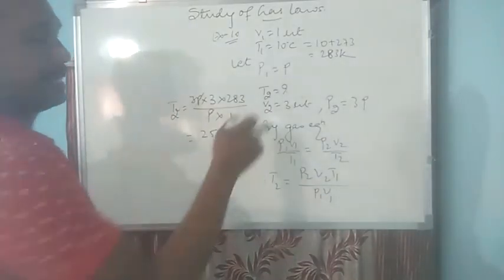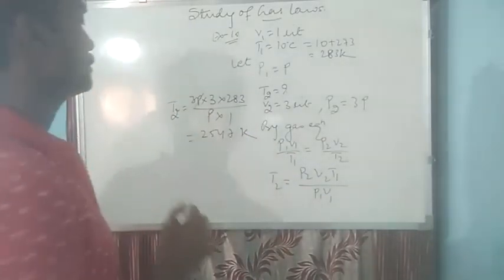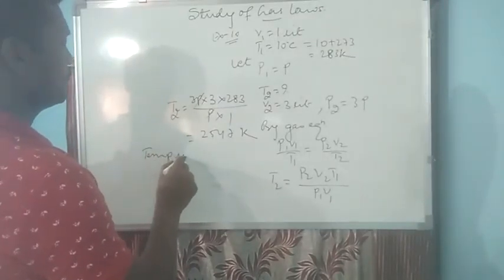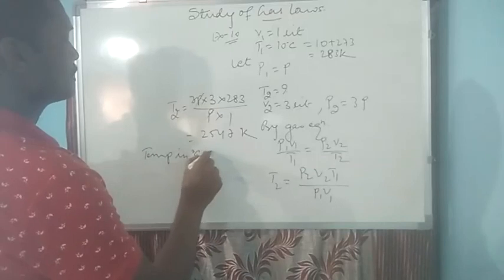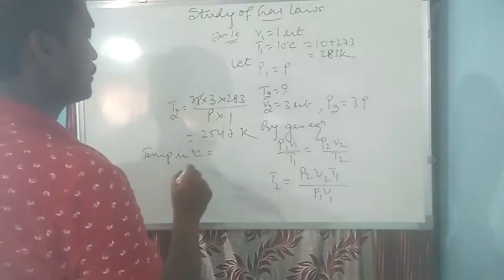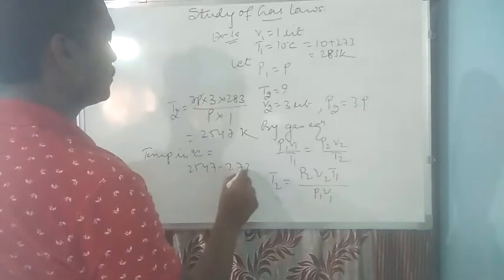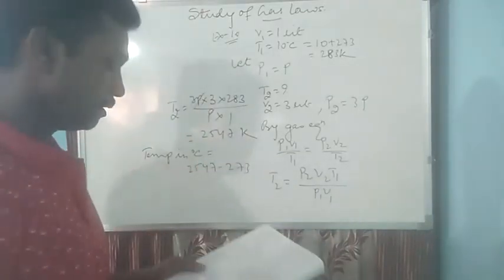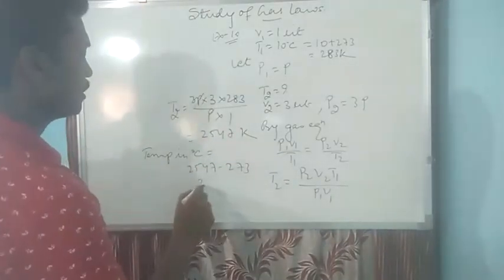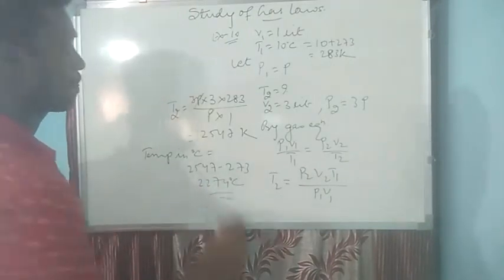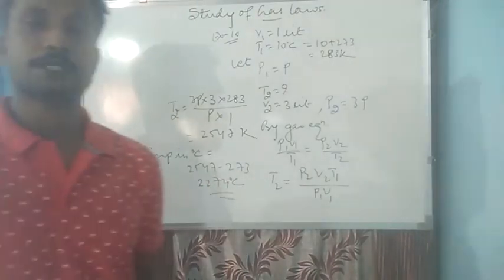Now to change this Kelvin into degree Celsius, we have to find the temperature in degree Celsius. So we have to subtract 273 from 2547. We will get the answer 2274 degree Celsius. I hope it is clear.